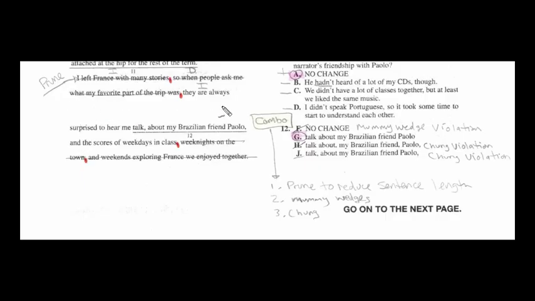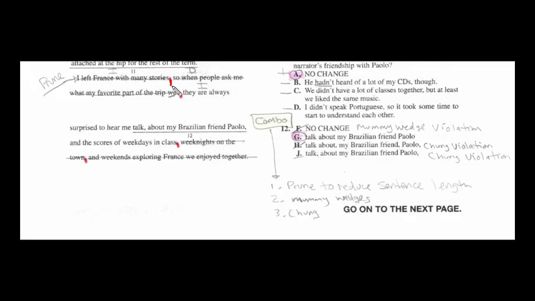As you learned in a little mini seminar with the professor, we always want to take a red pen and trace in your commas and then read up to the comma and label it. I'll do that. I left France with many stories. We go ahead and put a comma there, and that's going to be an independent clause.